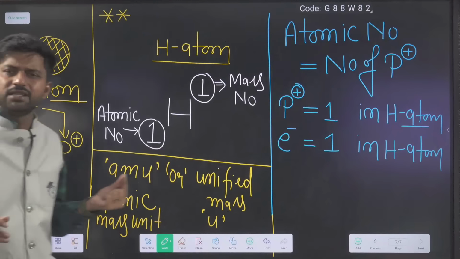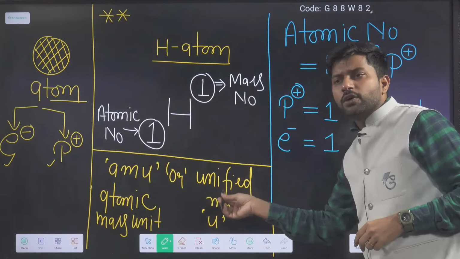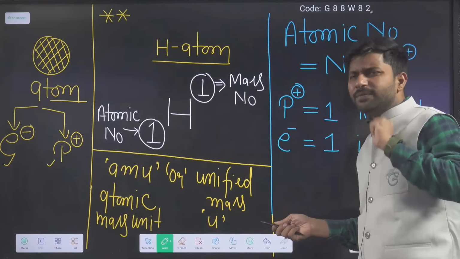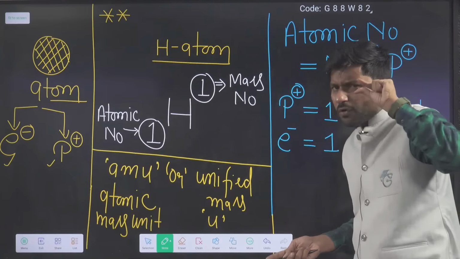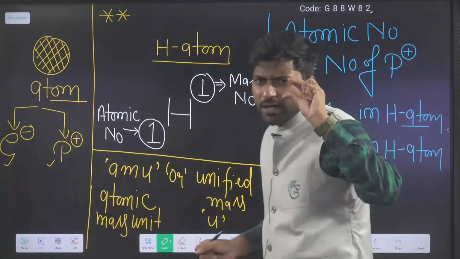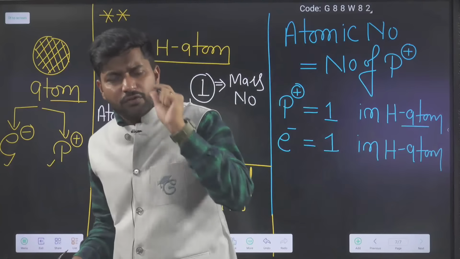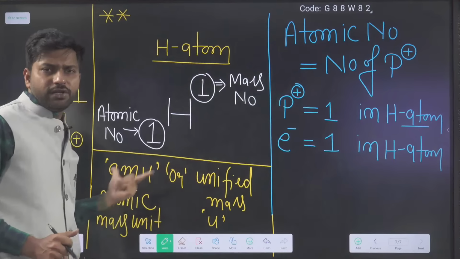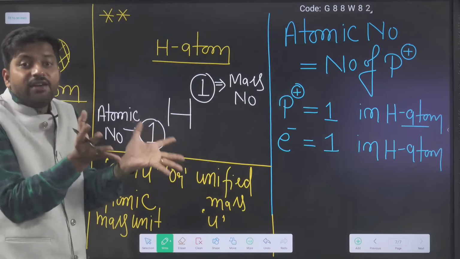So that is a unit, like what is the unit of distance? Meter. Unit of mass, kg. Similarly, this is also a mass unit, but we use it for very small particles, not for heavier substances.